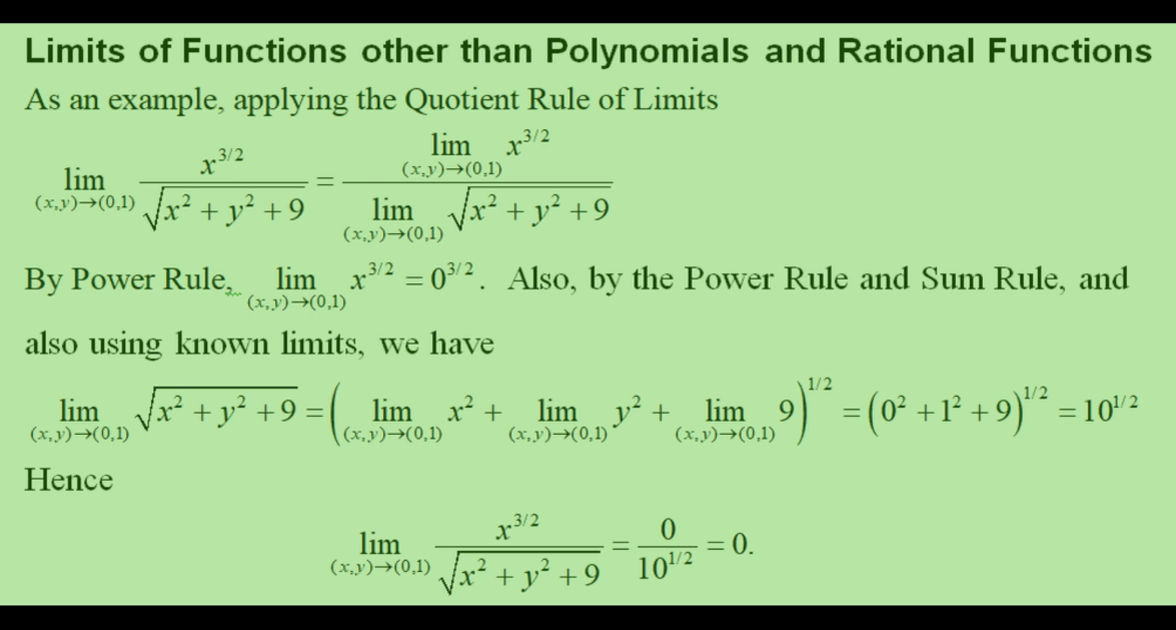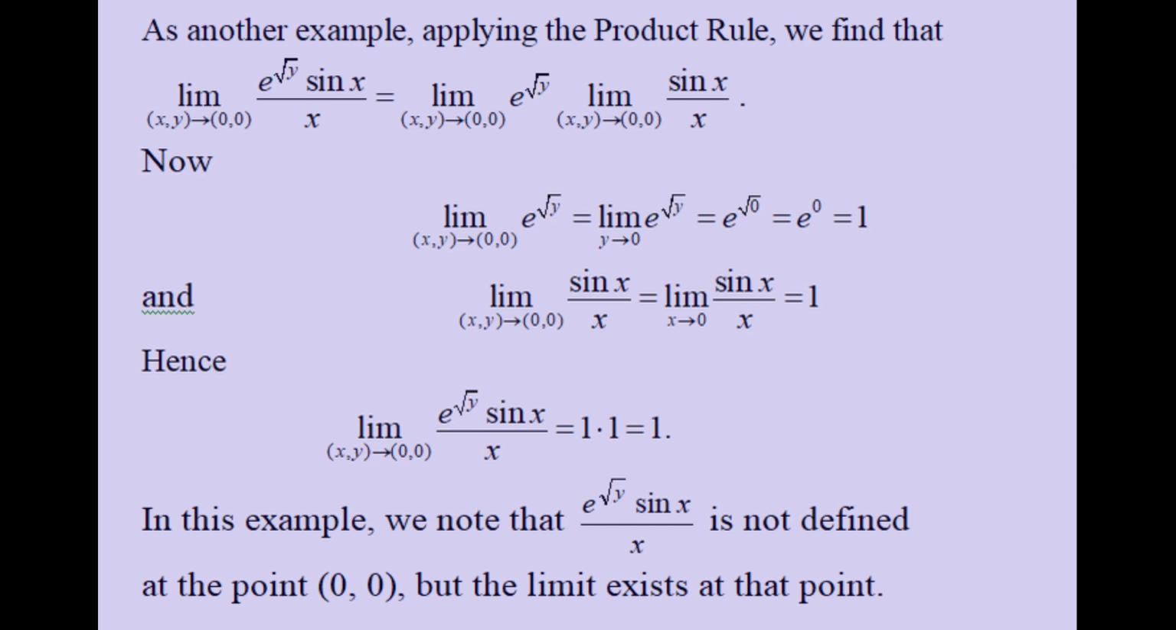Also, by the power rule and sum rule, and also using known limits, we have the limit as (x,y) approaches (0,1) of the square root of (x² + y² + 9) is equal to [the limit of x² plus the limit of y² plus the limit of 9] all raised to 1/2, which is equal to (0² + 1² + 9)^(1/2), which is equal to 10^(1/2). Hence, the limit as (x,y) approaches (0,1) of x^(3/2) divided by the square root of (x² + y² + 9) is equal to 0 divided by 10^(1/2), which is equal to 0.